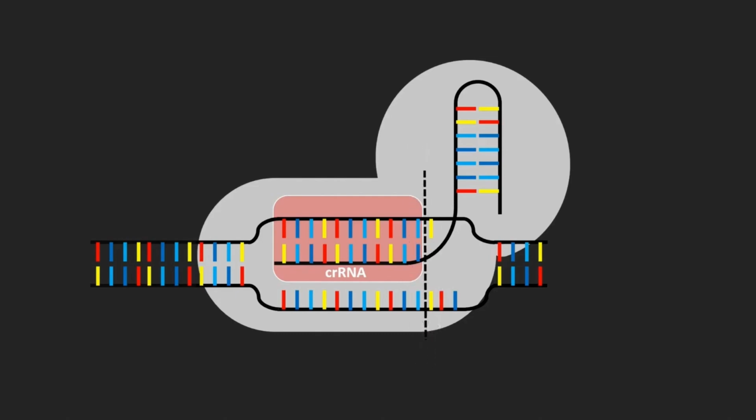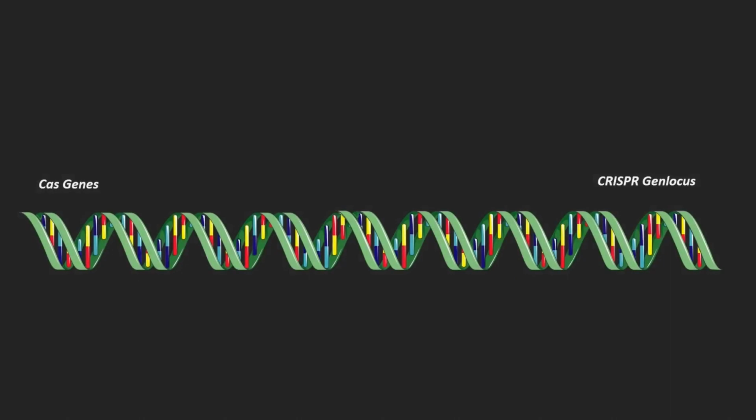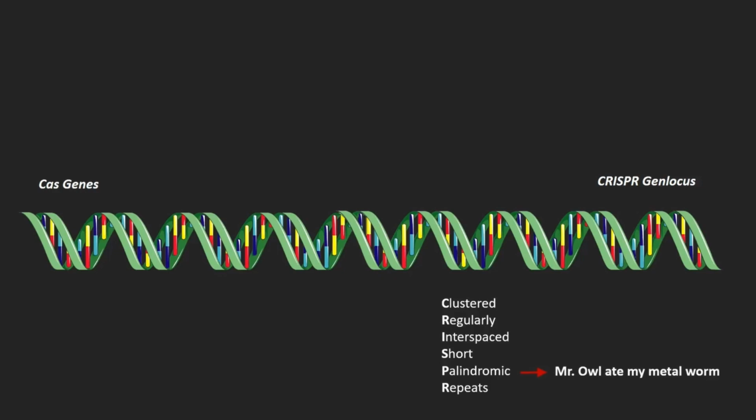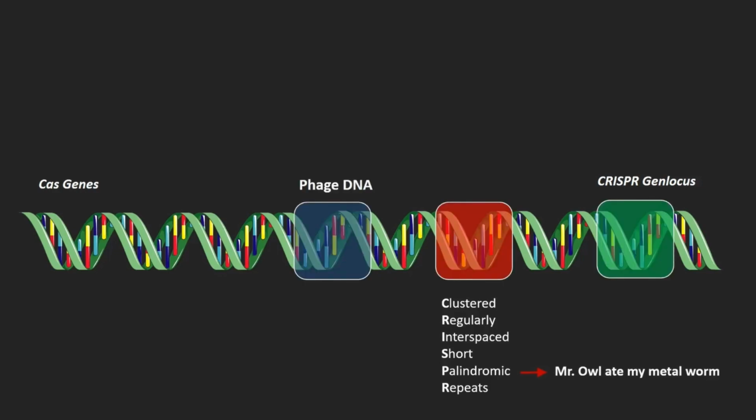CRISPR stands for Clustered Regularly Interspaced Short Palindromic Repeats. Short palindromic repeats are small sequences which, when read forwards and backwards, result in the same, like "Mr. Owl ate my metal worm." The sequences interrupting the palindromic repeats are basically bacteriophage DNA from previous infections. These pieces are stored in the CRISPR sequence like a library.